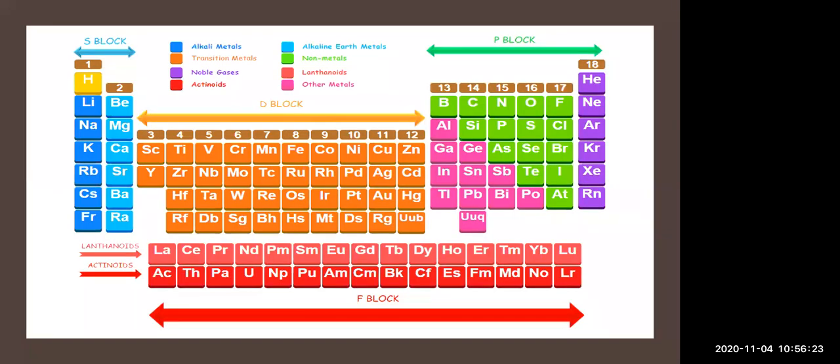Now, here the properties of the elements can be predicted more accurately with the help of the modern periodic table, formed on the basis of the atomic numbers. The modern periodic table is also called the long form of the periodic table because it was much more detailed. As a result, most of the drawbacks of the Mendeleev periodic table are removed here. But the position of hydrogen, the ambiguity, is not removed even in the modern periodic table.